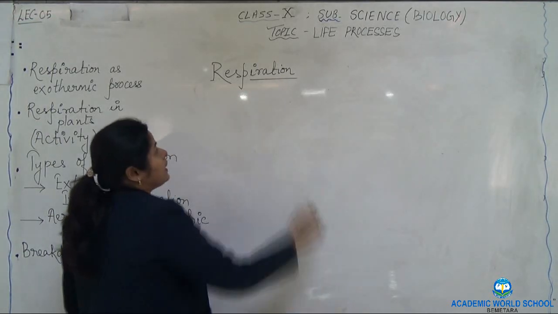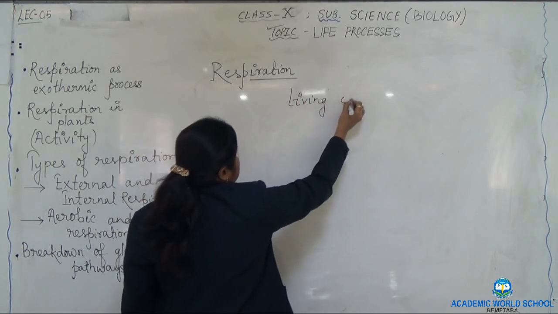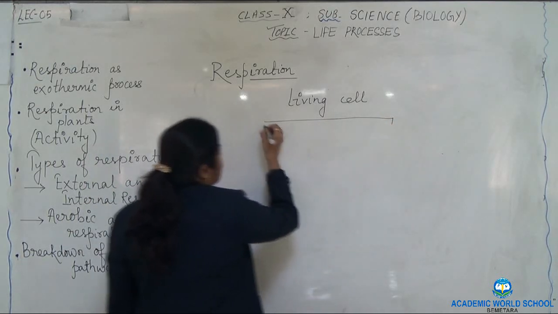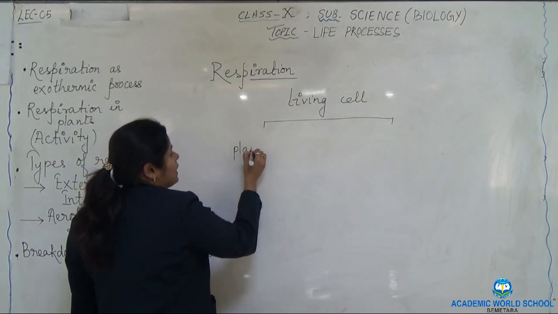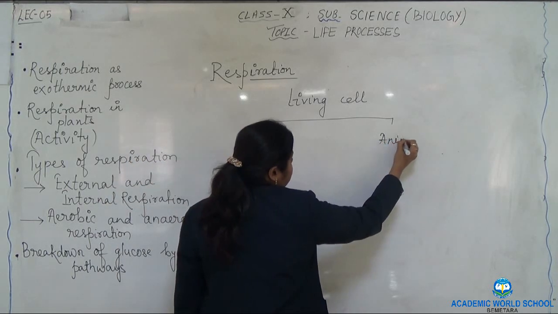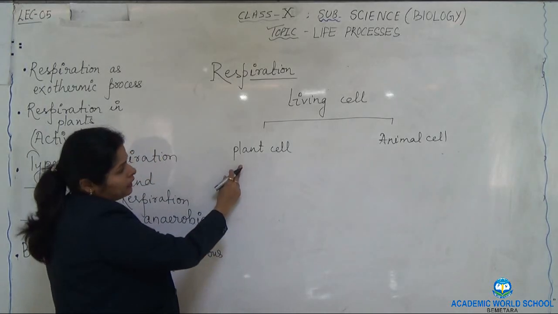I said that respiration takes place in all living cells. From living cells here I mean that it includes both plant cell and animal cell. This means that plants also undergo respiration.